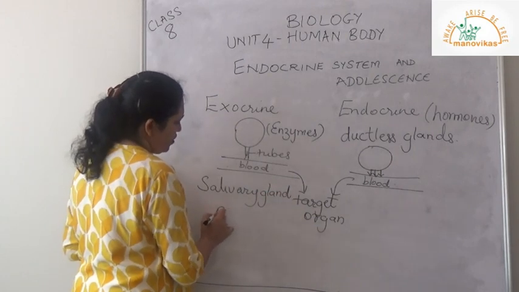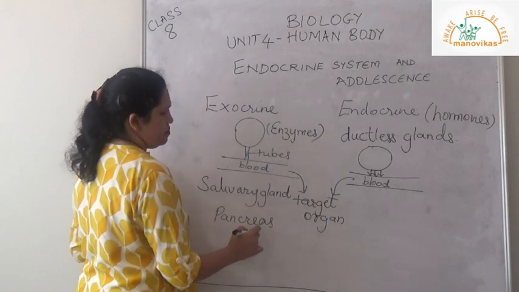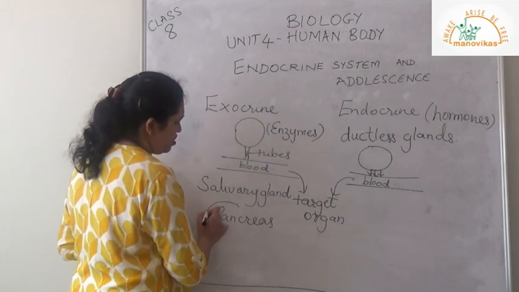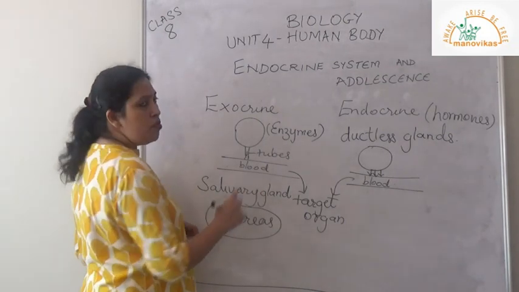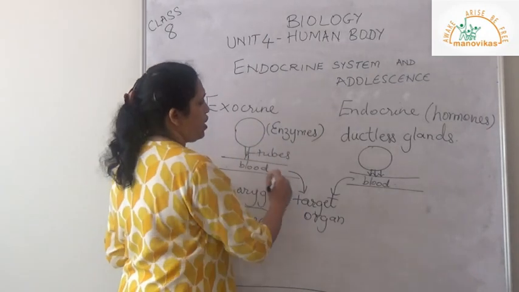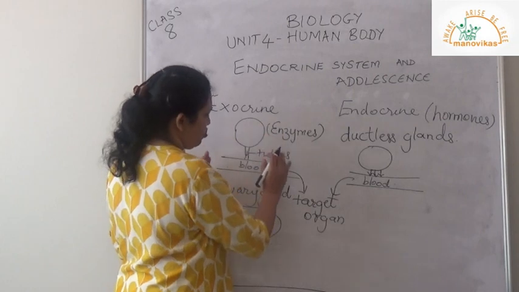Some exocrine gland examples are the salivary gland, or the pancreas. The pancreas is a little different from the other exocrine glands. It also secretes a hormone, so it belongs to exocrine as well as endocrine. So we cannot put it under exocrine only.